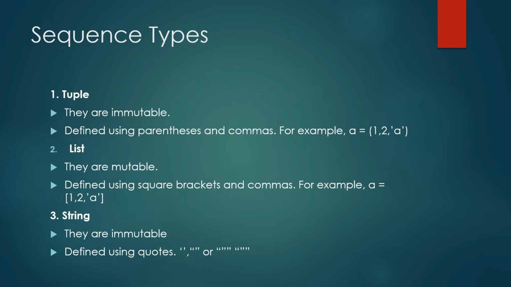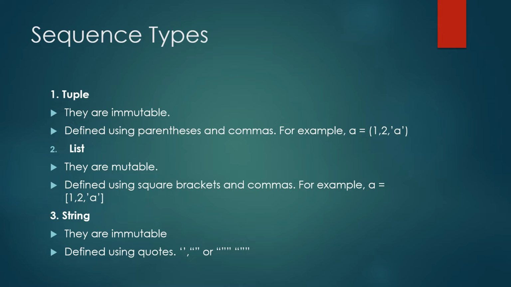Sequence types. There are three sequence types in Python, which are tuple, list, and string. Tuples are immutable. They are defined using parentheses and commas. For example, a equals parenthesis 1, comma 2, comma string a.